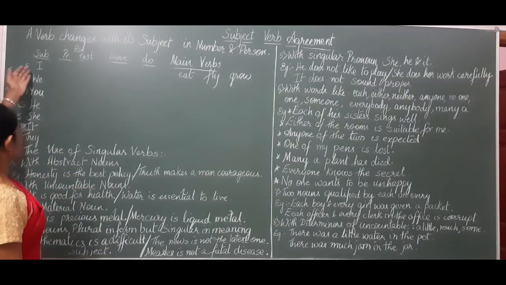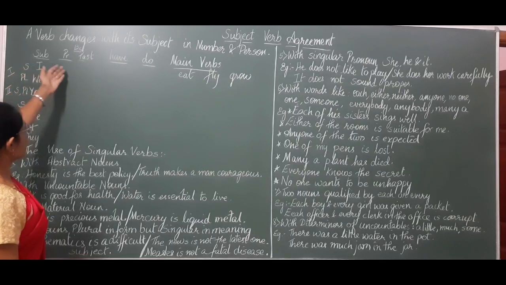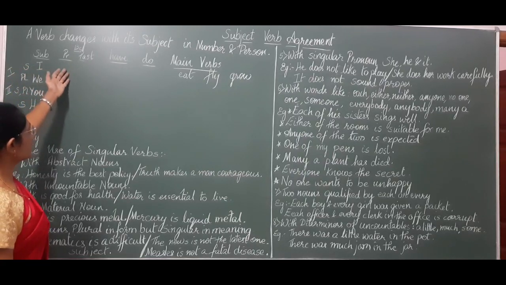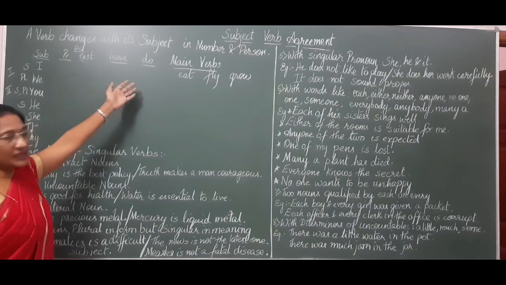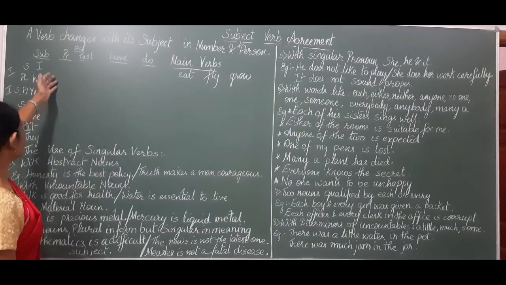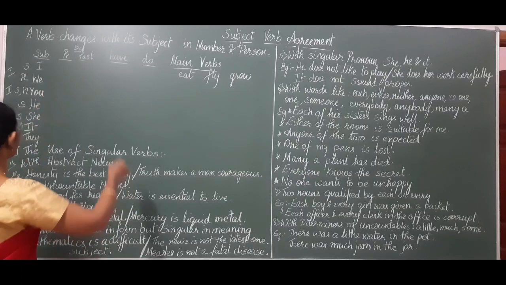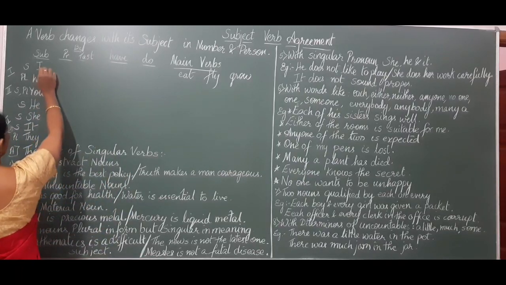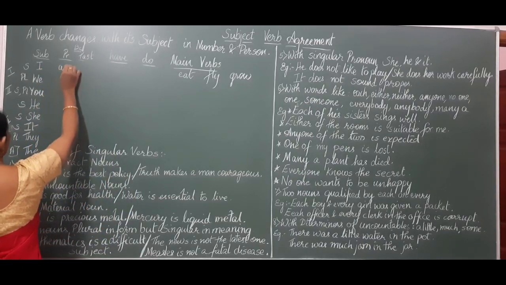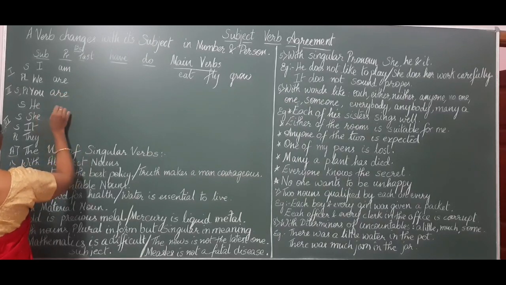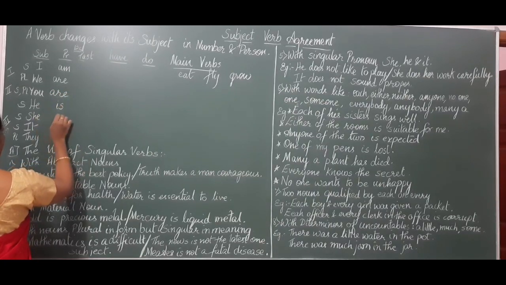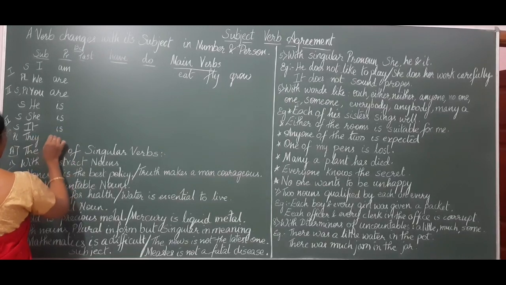So, suitably for these subjects, we have be verbs present tense and past tense, have verb present and past, do present and past. We shall now recall the present tense be verbs. For I, it is I am, we are, you are, he is, she is, it is, they are.